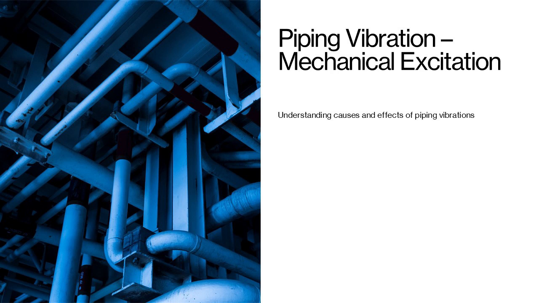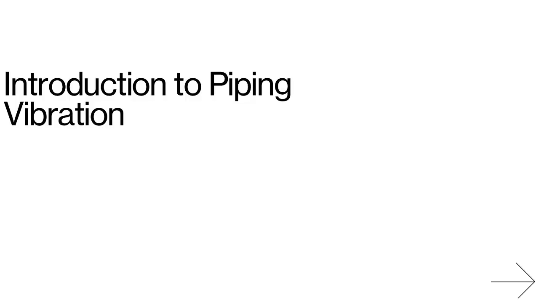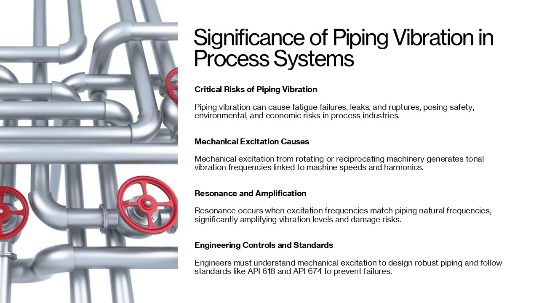Piping vibration, mechanical excitation: understanding the causes and effects of piping vibrations. Introduction to piping vibration and its significance in process systems. Piping vibration is a critical issue in process industries because it can lead to fatigue failures, leaks, and catastrophic ruptures, posing severe safety, environmental, and economic risks.